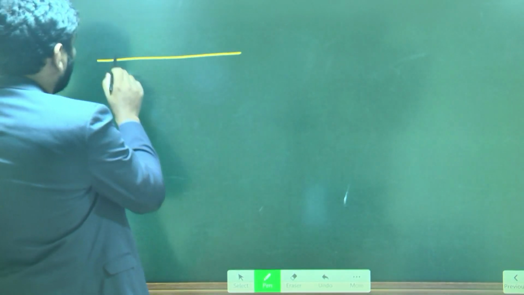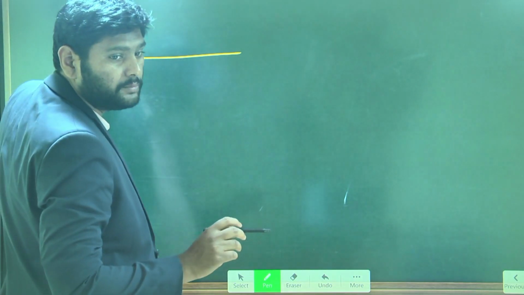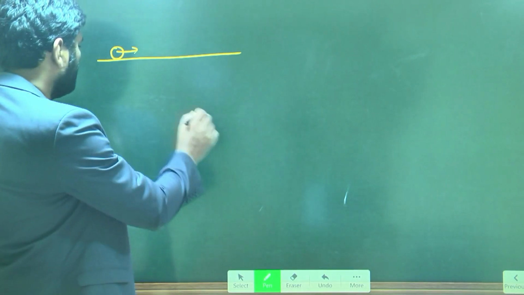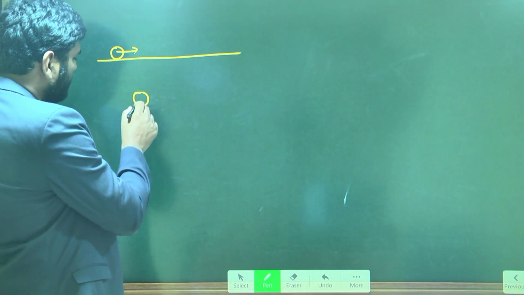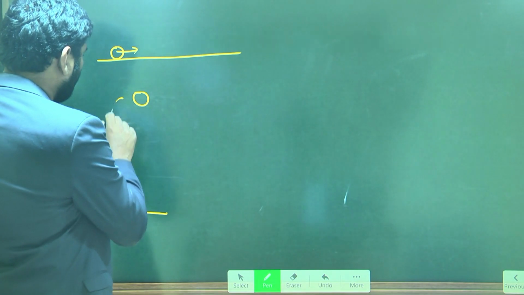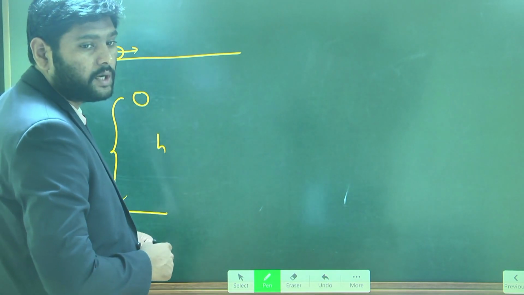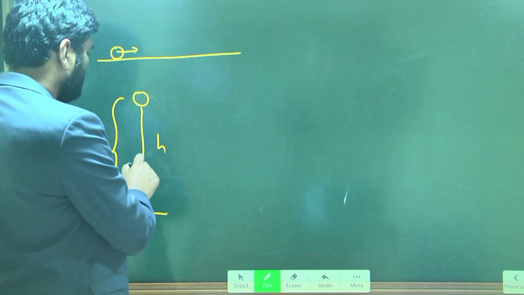On this path, if an object is moving, we can call this object's motion straight line motion. Not only that, let me take an object falling freely from some certain height h. This is also straight line motion, because it is moving straight along the downward direction.